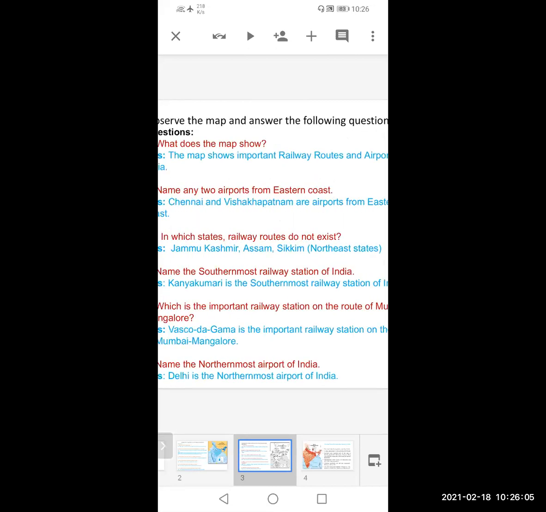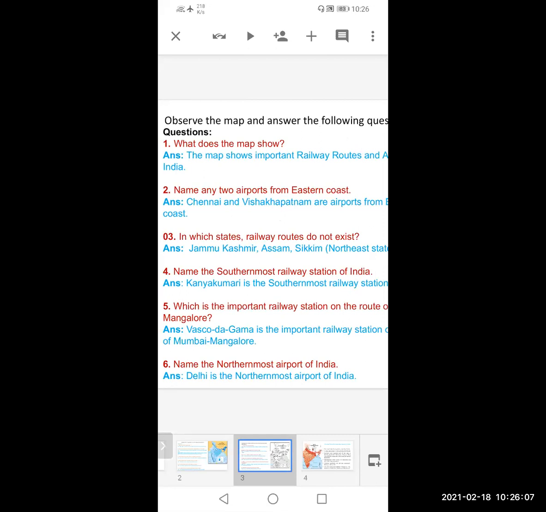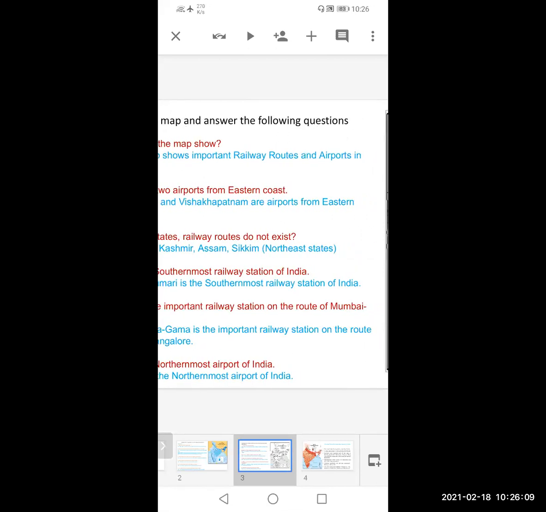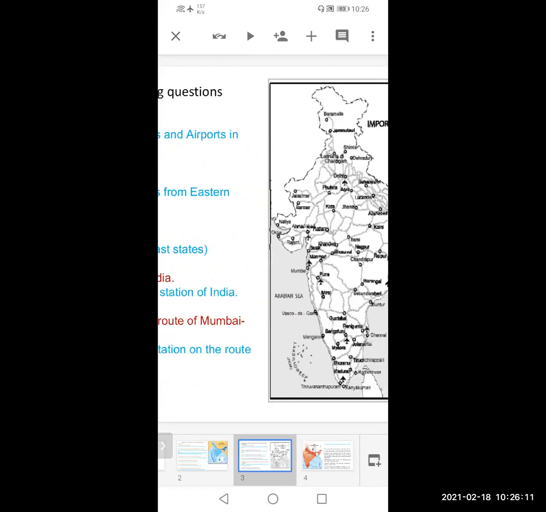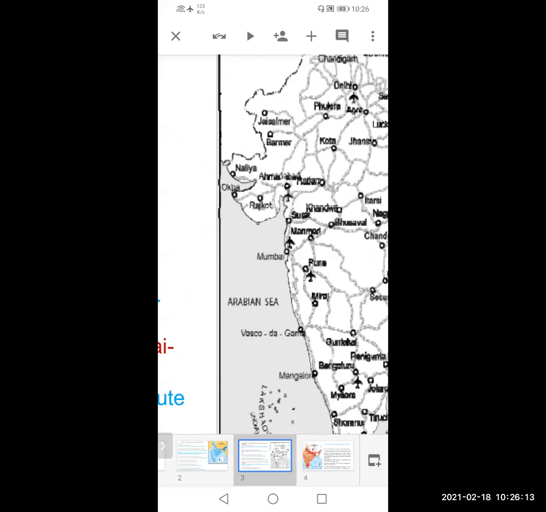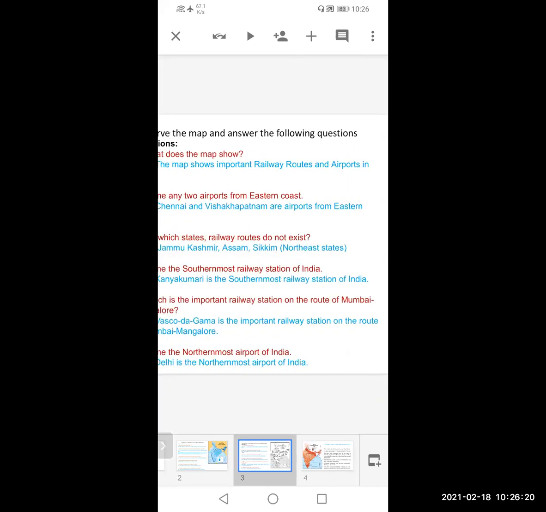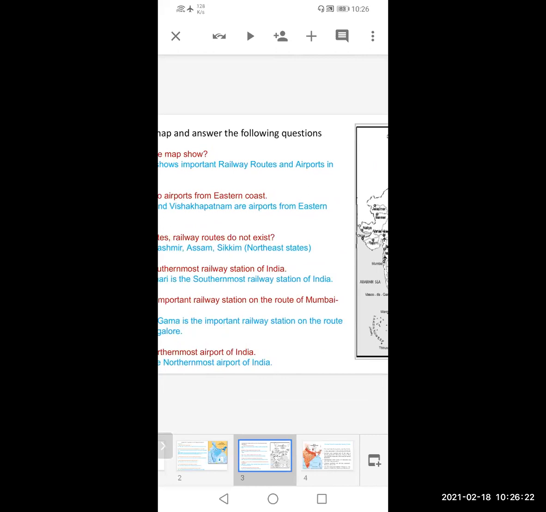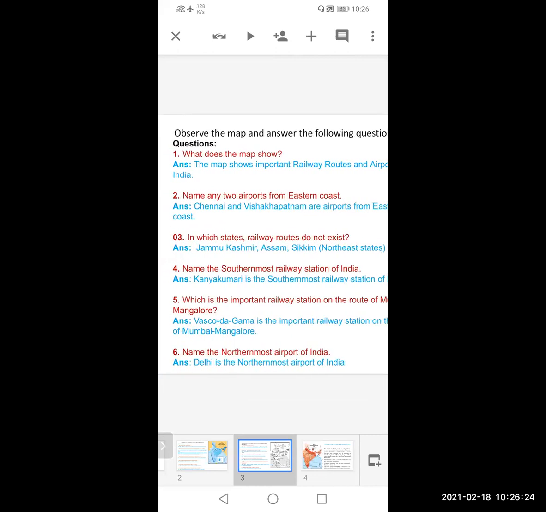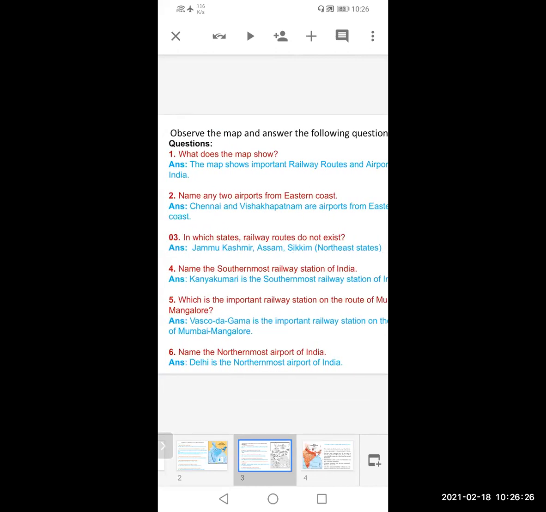The next is which is the important railway station on the route of Mumbai and Mangalore. See, if you see the map, Mumbai to Mangalore, here, Vasco da Gama is the station that is in Goa. So the answer is Vasco da Gama is an important railway station on the route of Mumbai and Mangalore. See, each and every time you have to write a complete sentence. Answer should be in a complete sentence.